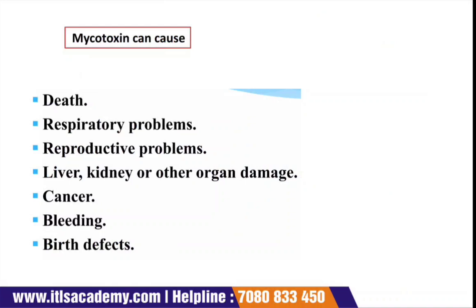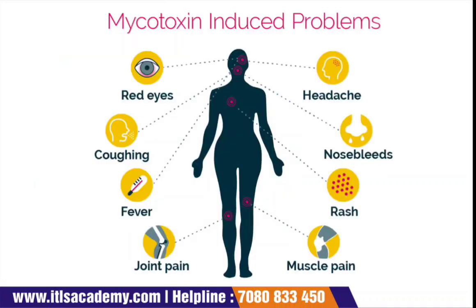Okay, so what are the causes of mycotoxins? Death and different kinds of diseases like respiratory, reproductive, kidney, liver, and other organ damage, even cancer, bleeding, and birth defects are all caused by mycotoxins. Mycotoxin-induced problems include red eyes, headache, nosebleed, rash, muscle pain, joint pain, fever, and coughing.